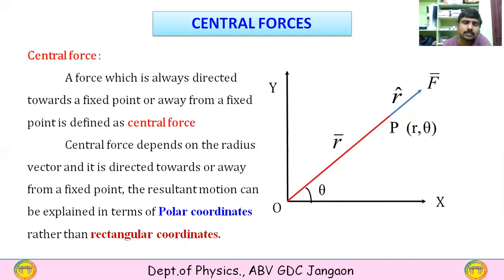A central force is a force which always acts on a point and is directed towards a fixed point or away from a fixed point. It is called a central force.